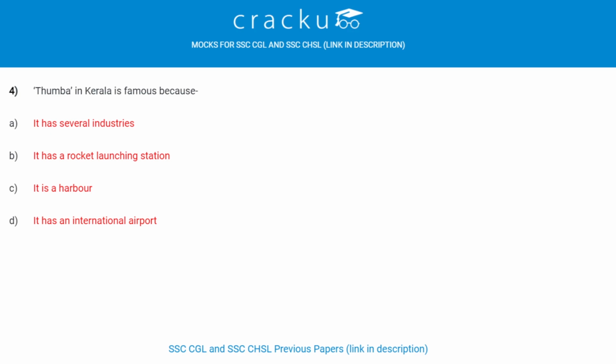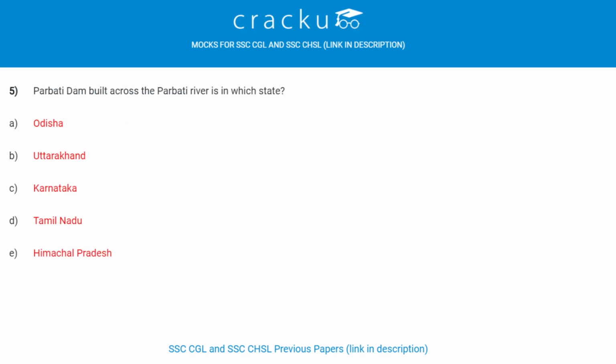Tumba in Kerala is famous after Tumba Equatorial Rocket Launching Station, which was first of that kind in India. Parbati Dam is built across the Parbati River in which state? It was built across Parbati River in Himachal Pradesh state.